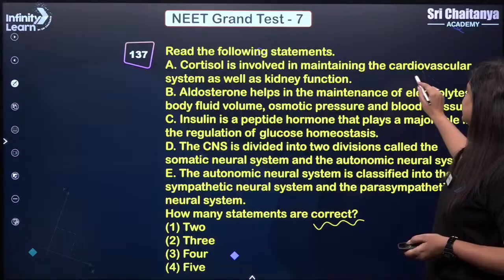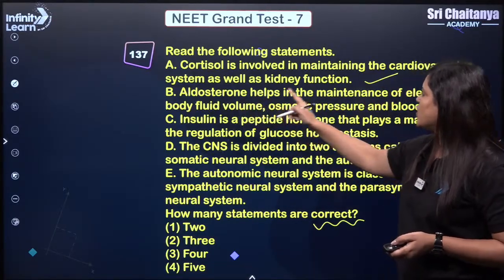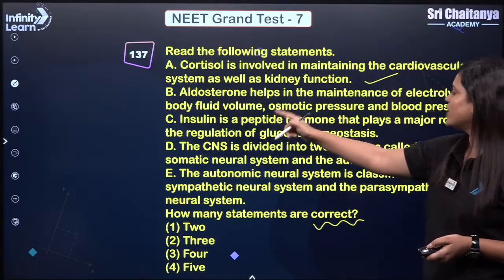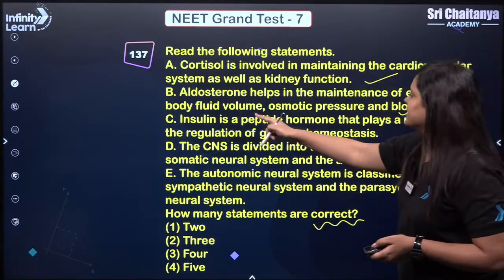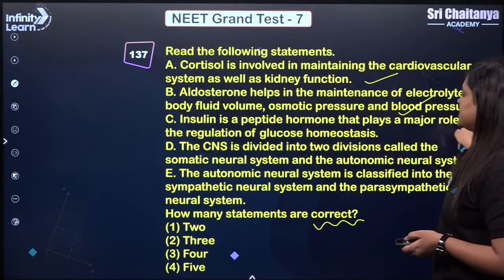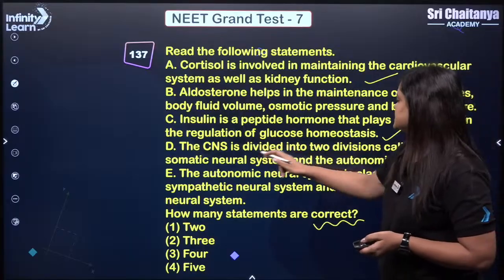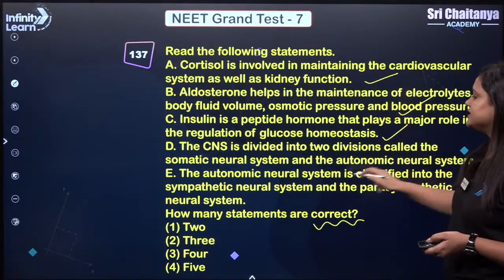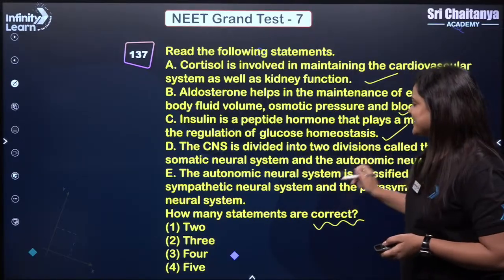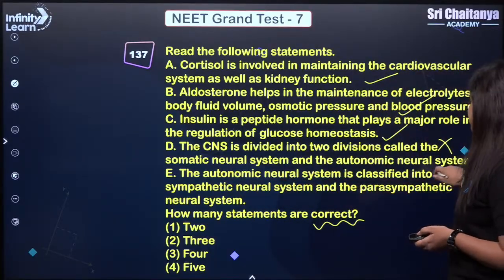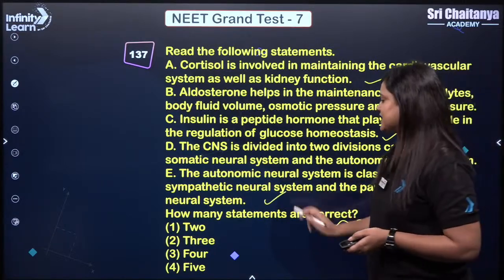Cortisol is involved in maintaining the cardiovascular system as well as kidney function, correct. Aldosterone helps in the maintenance of electrolytes, body fluid volume, osmotic pressure, blood pressure, absolutely. Insulin is a peptide hormone that plays a major role in the regulation of glucose homeostasis, correct. The CNS is divided into two divisions called the somatic neural system and the autonomic neural system, right. The autonomic neural system is classified into the sympathetic neural system and the parasympathetic neural system.